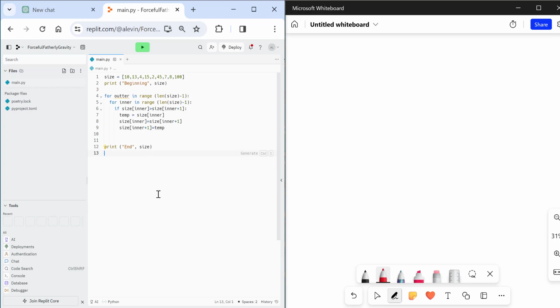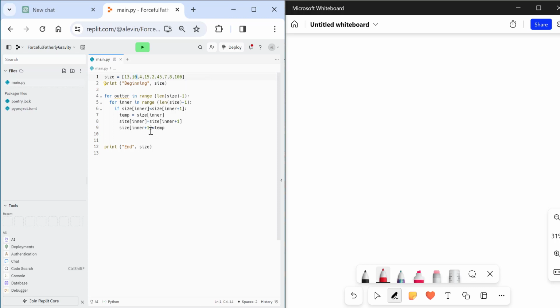If we wanted to do it so that we are looking at, let's sort the list out, largest to smallest. Pause the video. What change would you make if you're doing largest to smallest? Okay, what you'll do is you'll just simply change that symbol to less than. So if size inner is less than size inner plus 1, so it's 10 smaller than 13. Yes, it is, so switch.